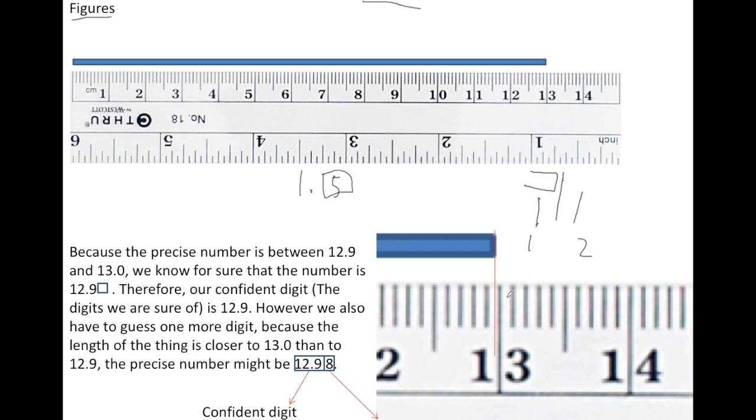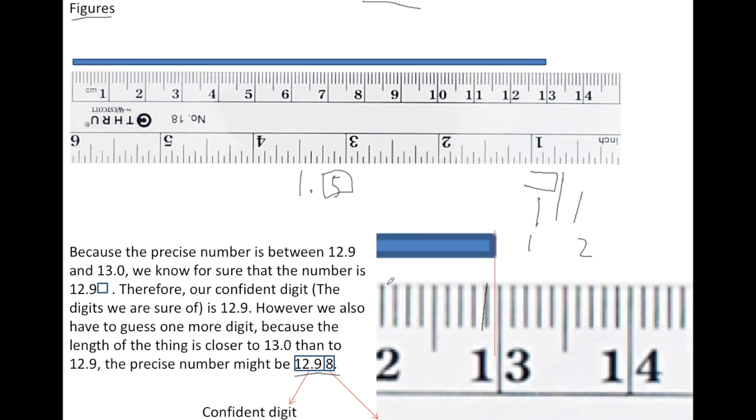It's sort of like 12.99, 12.98 ish, but we're confident that it's going to be at least more than 12.9 because this is the line for 12.9, so it's going to be more than that, and it's very close to 13. So I guess 12.98. In this case, 12.99 would also work, and so we have to remember that. So we have to remember to guess another digit as well as have our base confident digit.